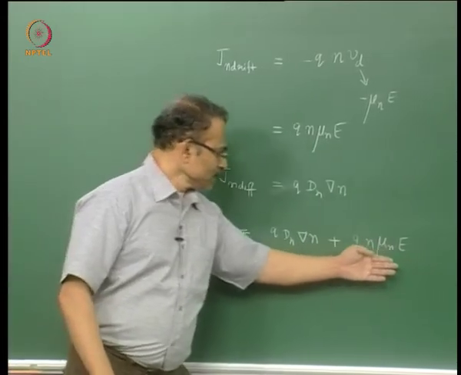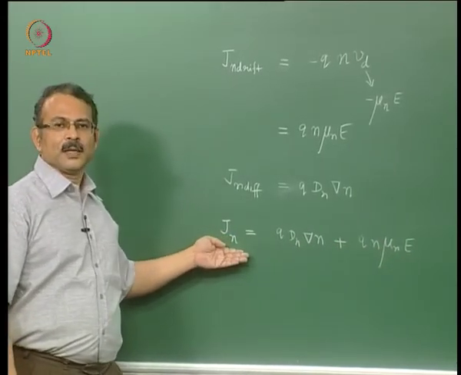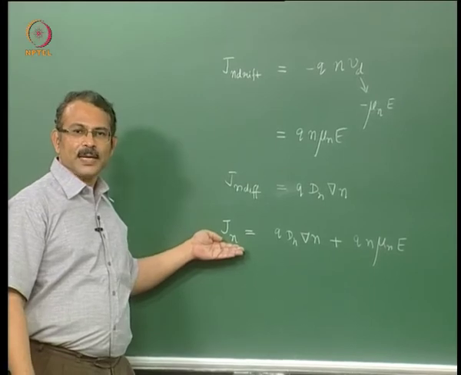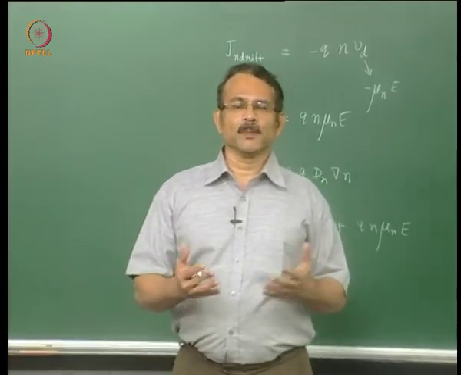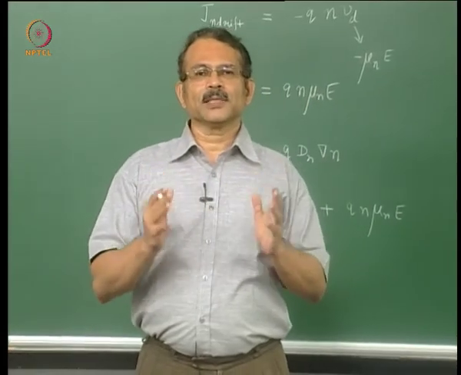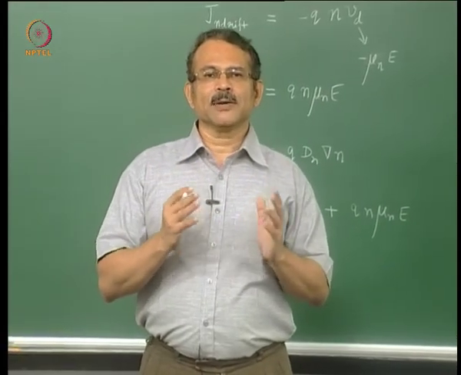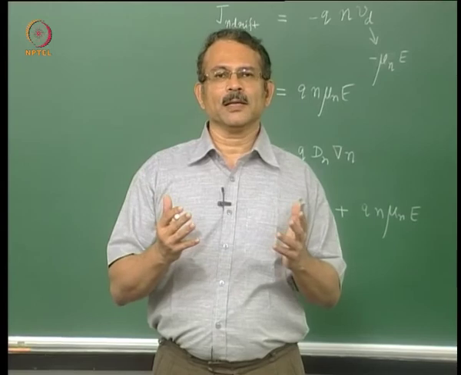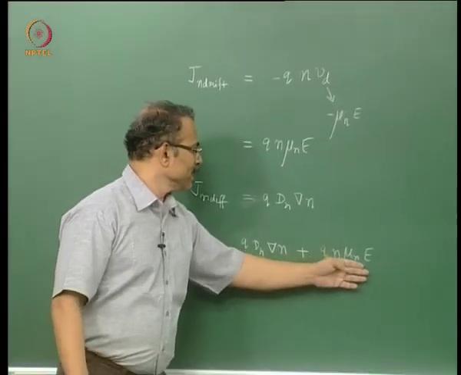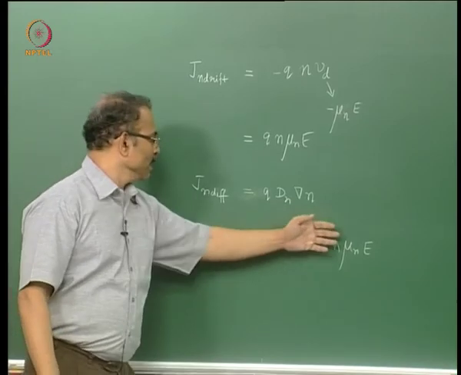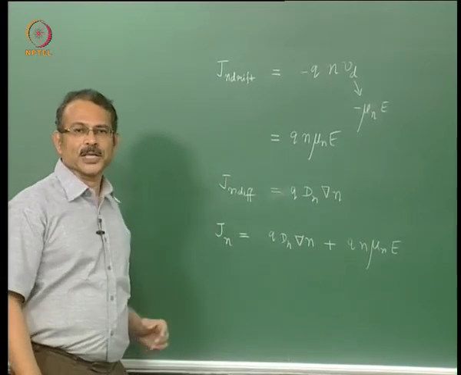Now this method of writing down the current density equation of electrons will be referred to as the phenomenological approach, because we have made a number of assumptions and approximations based on our experience of a wide variety of phenomena to put together several terms in the form of a simple equation.